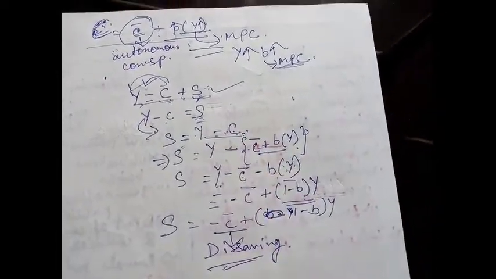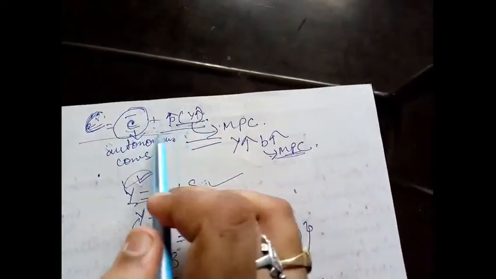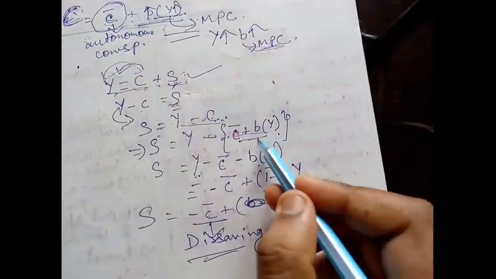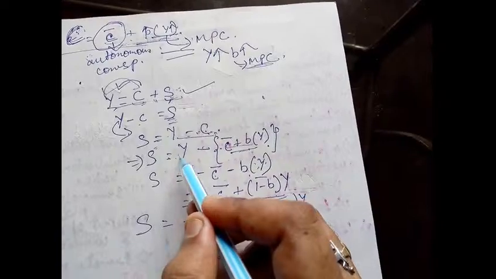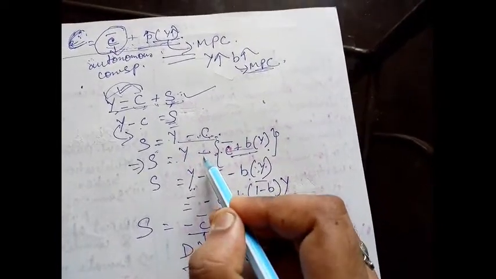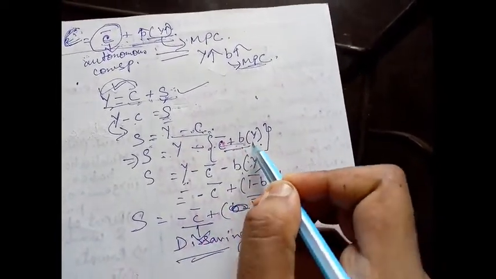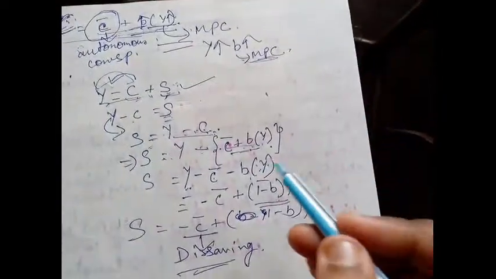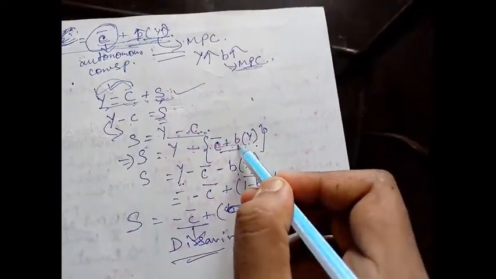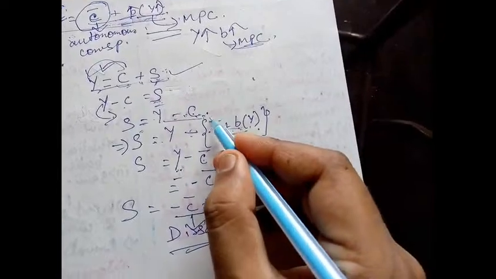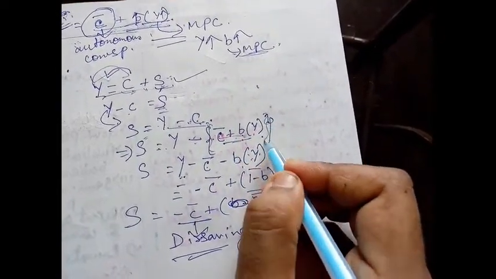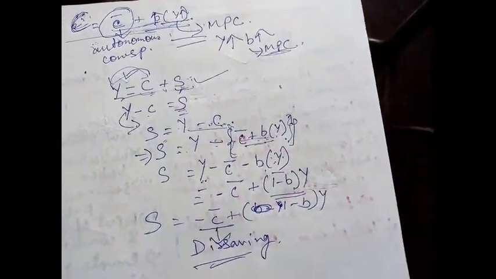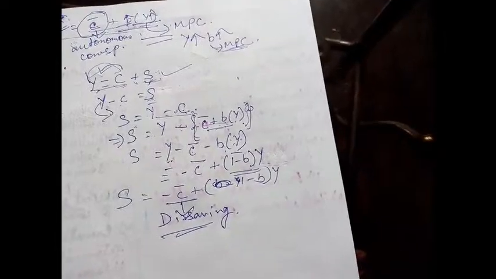Now just substituting this C's equation formula here. S is equal to capital Y minus C bar plus BY. Then I have just removed this curly bracket. You have done this in mathematics in class 10, I don't know whether you did it seriously or not.